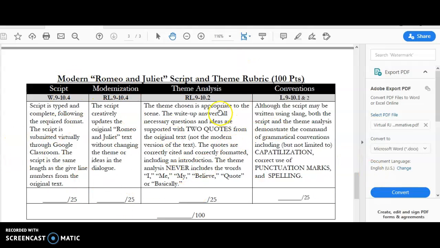Your theme analysis, it's got to have those 2 quotes. You can't say things like I, me, my, believe, quote, or basically. It's got to follow that format that I give you with all those examples. It's got to follow that format, another 25 points. And then conventions. This is like punctuation, spelling, capitalization. It's got to follow some kind of, even though you're using slang, it's still got to have capital letters. It's still got to have periods and commas and everything like that. And that's another 25 points. So that's 100 points total.